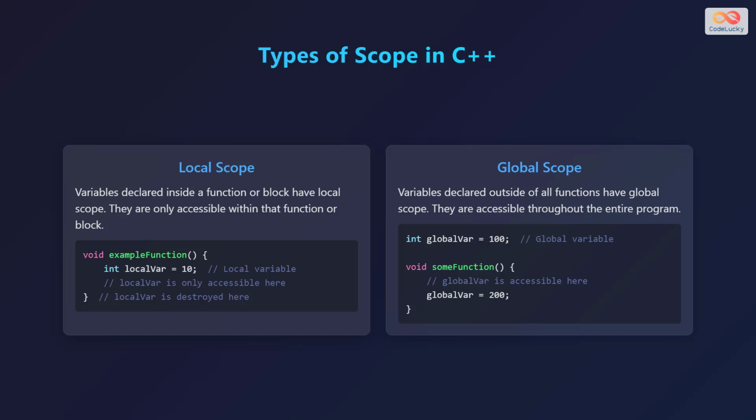The second type is global scope. Variables declared outside of all functions have global scope. They are accessible throughout the entire program. For example, an integer variable globalVar is assigned to 100. A function named SumFunction is created where globalVar can be accessed. It can be changed to 200 inside the function.